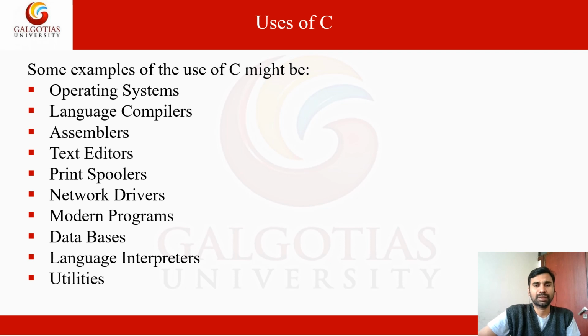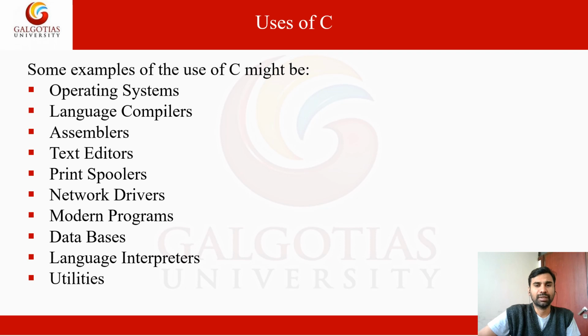You can use the C language for text editors and print spooling. Spooling is nothing but scheduling, printer scheduling, so we use it for printer scheduling programs, and network drivers. What are network drivers? For example, TCP/IP connections. In this connection, we have to interact with the server and clients.